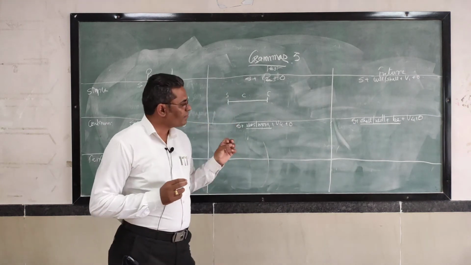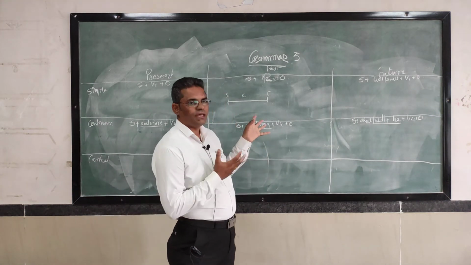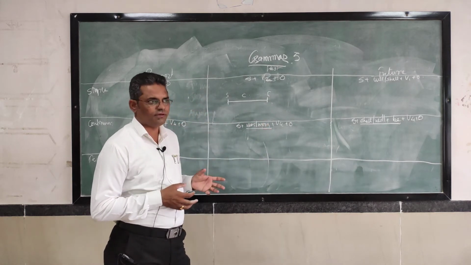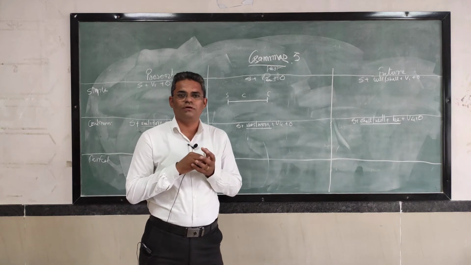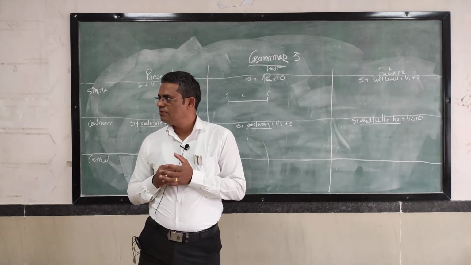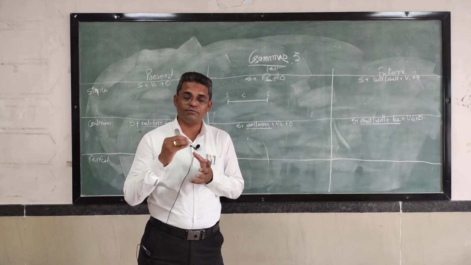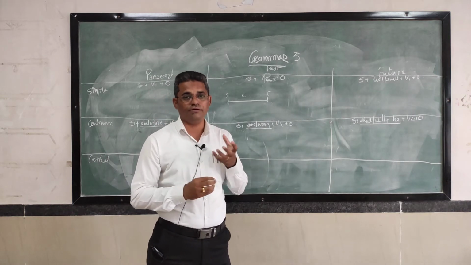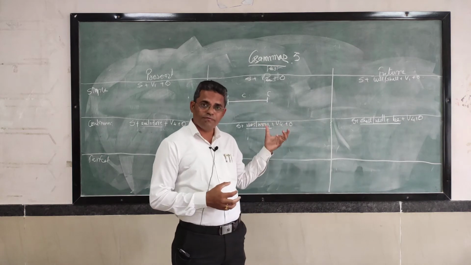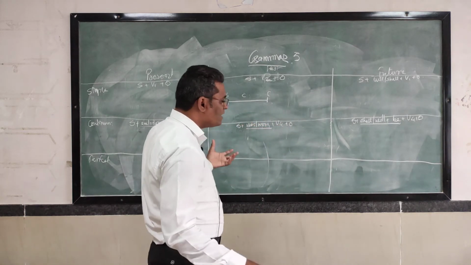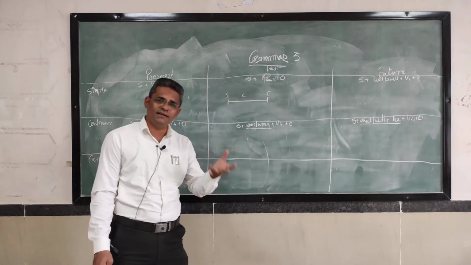So this is the way. Actual way of using this tense is you need to mention a certain point of time, then you can use this tense. That is the rule in English. But in spoken English now it is granted.